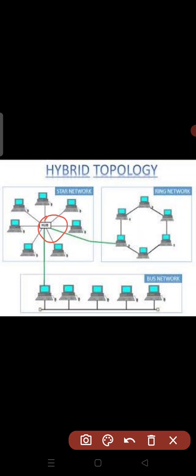There are some disadvantages for hybrid topology: it is very difficult to install, it is difficult to identify faults, and it is highly expensive, we can say. So this is all about network topologies.